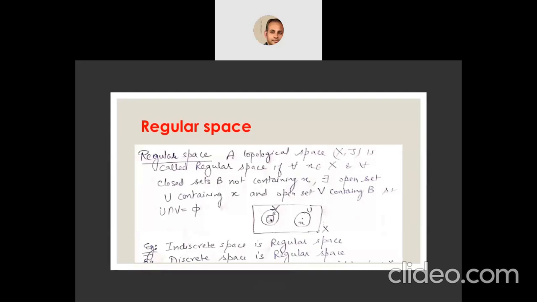So that means for any element x and any closed set B not containing it, there are disjoint neighborhoods: a neighborhood V which contains B and a neighborhood U of x such that U and V are disjoint.